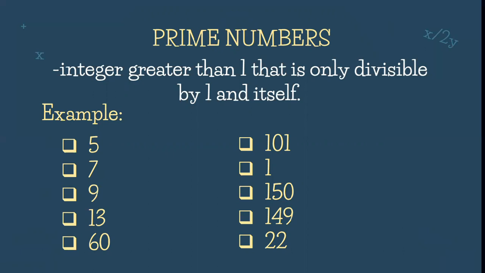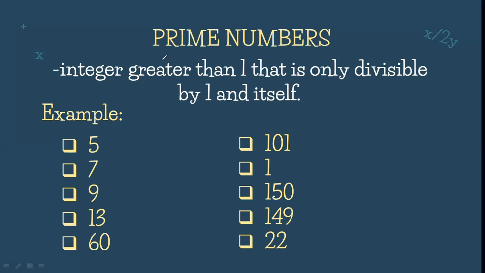Because by definition po, di ba, prime numbers daw po are only divisible by 1 and itself. Pero si 1 po, sarili niya na po yun. So wala na po siyang ibang factors or wala na po sa kanyang ibang makaka-divide kundi yung sarili niya and nothing else. So si prime number po, dalawa po yung pwedeng makadivide sa kanya, 1 and itself. Pero si 1 po, sarili niya lang po ang pwedeng makadivide. That's why 1 is neither a prime nor a composite.